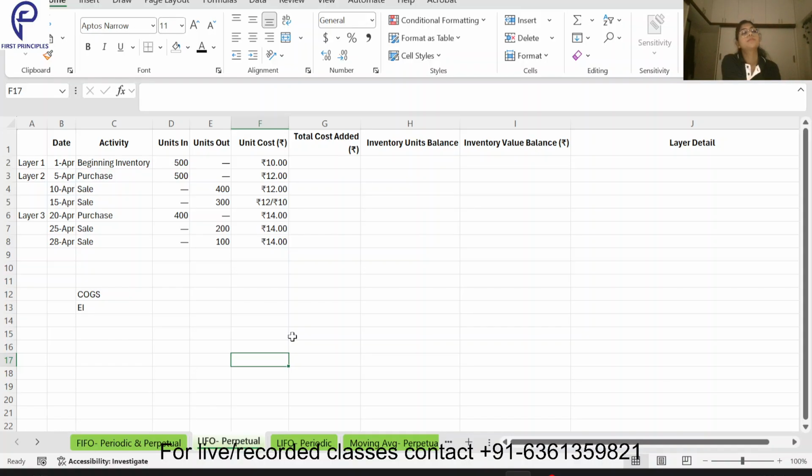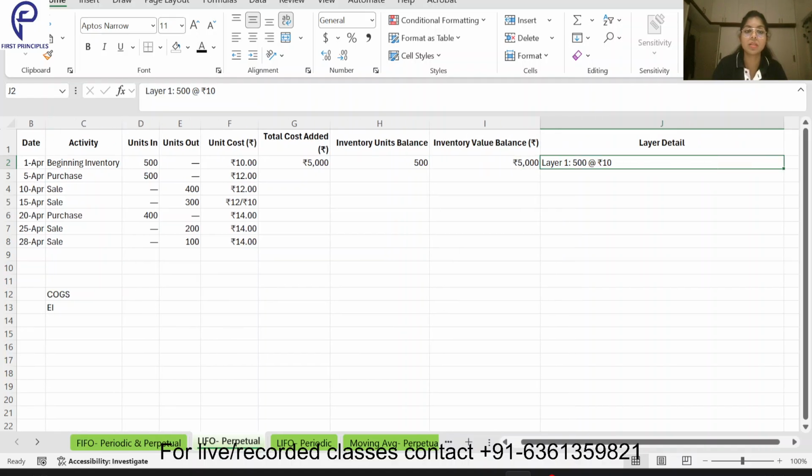Now, what is happening? My total units is given as 500. What will be the total cost? Very simple, 5,000. What is the inventory balance? 500. What is the inventory value? 5,000. Which layer is it? This is layer 1. Now when I purchased 500 units at the rate 12 each, what is the total cost to add? It is 6,000.